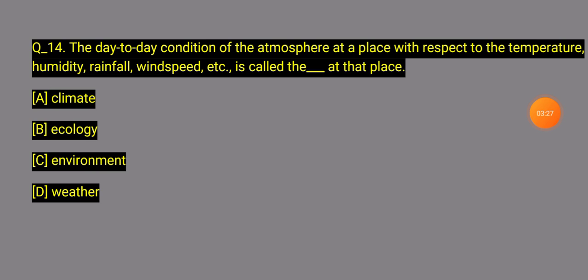14 number question says that the day to day condition of the atmosphere at a place with respect to temperature, humidity, rainfall and wind speed etc. is called dash at the place. Which of these four options will it be?